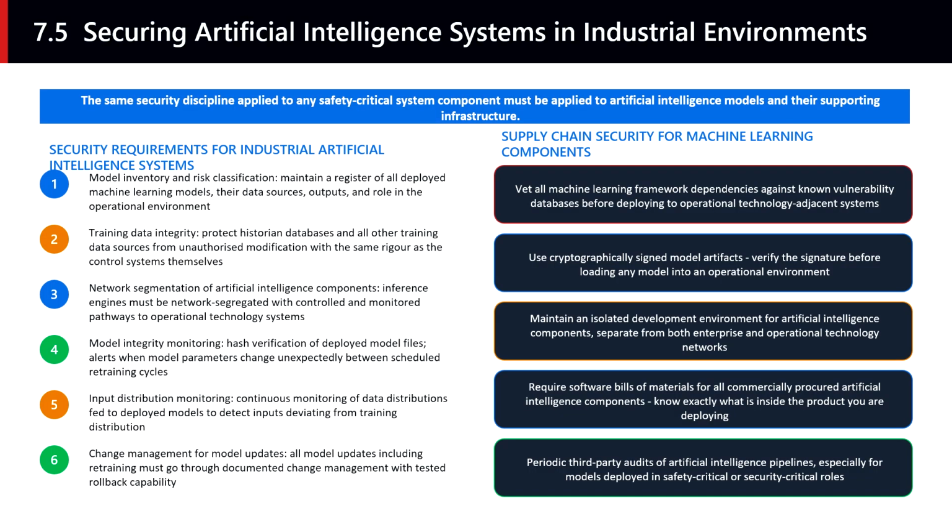Knowing that artificial intelligence systems can be attacked is only half of what we need. The other half is understanding what we can actually do to reduce that risk in practice. The 6 security requirements on the left represent the minimum program for any organization deploying machine learning in an industrial context. The model inventory requirement mirrors what good security organizations already do with software assets and industrial device assets.